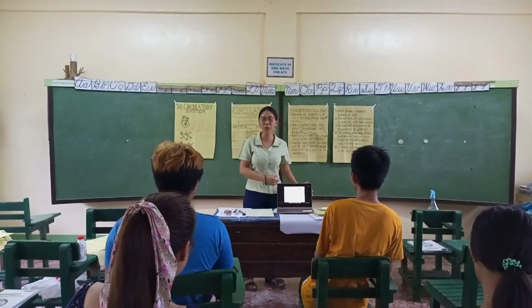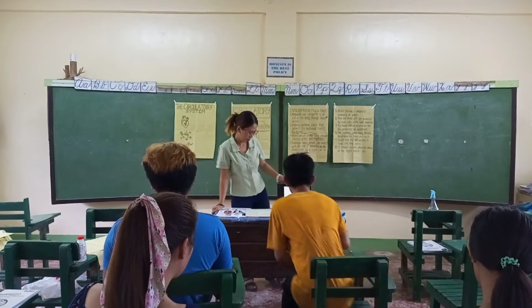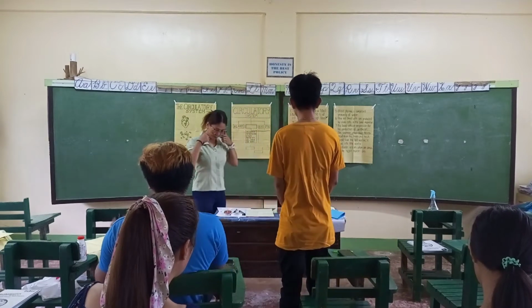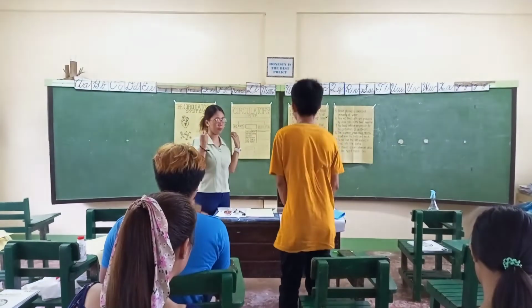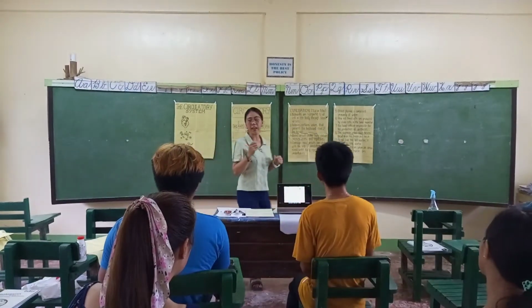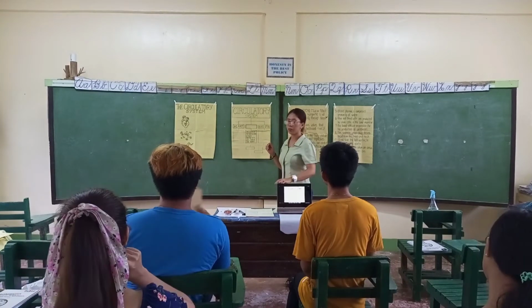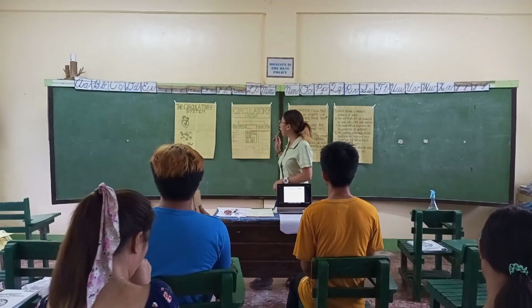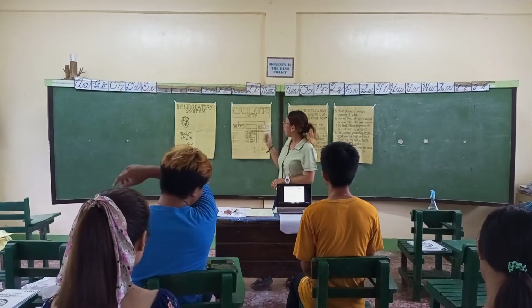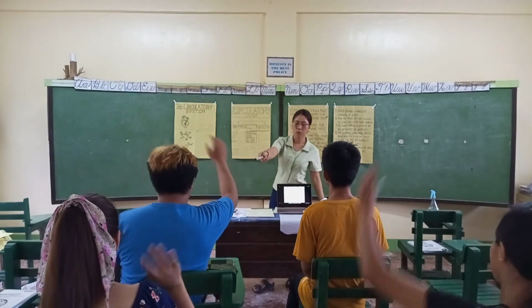Okay, who can read what is the circulatory system? Yes, Reynard. The circulatory system, or what we call the cardiovascular system, is the system that pumps blood throughout the body. Okay, before we start, I have here an illustration of the three main components of the circulatory system. Who can identify the components of the circulatory system and name it? Yes, Joshua?